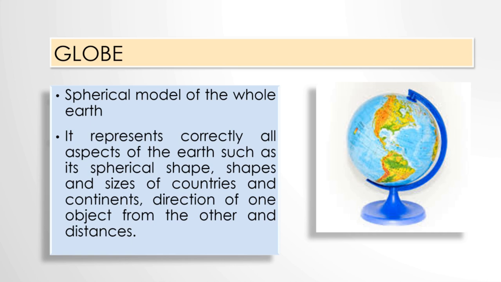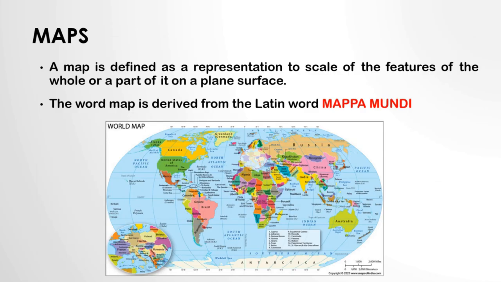It represents correctly all aspects of the Earth, such as its spherical shape, shapes and sizes of the countries and continents, direction of one object from the other, and distances. A mere glance at a globe suggests that our Earth is a spherical body and not flat as suggested by a map. Then, what is a map?